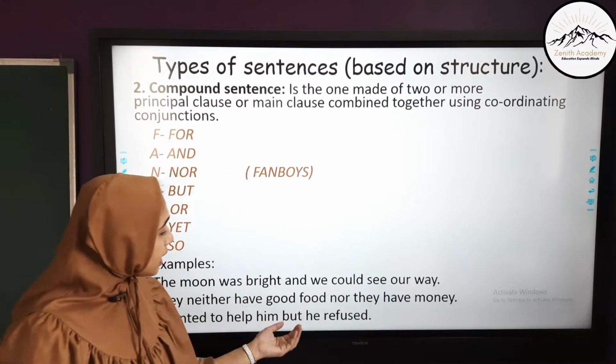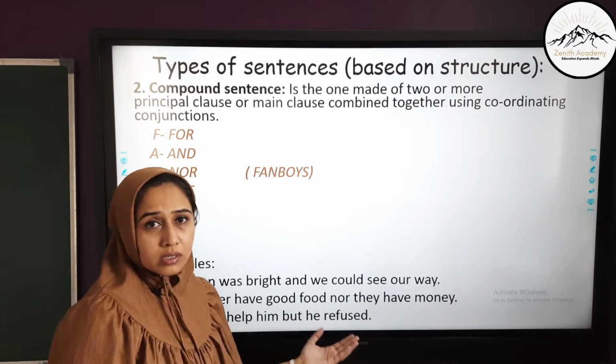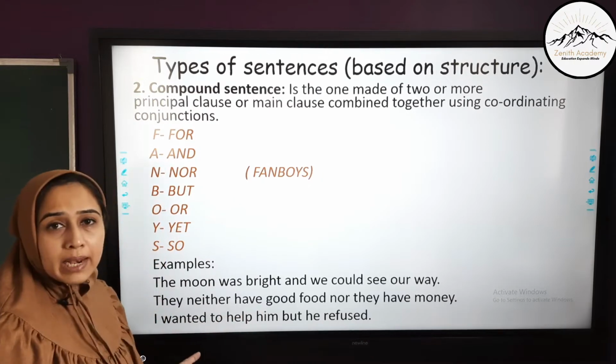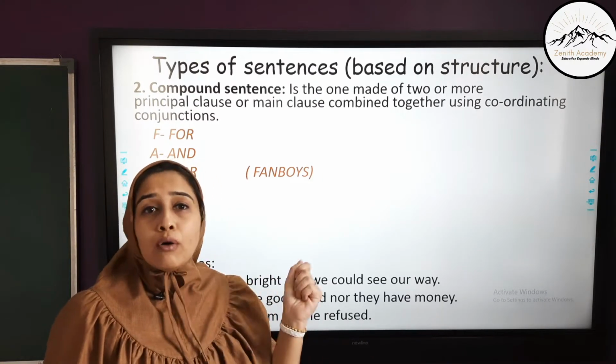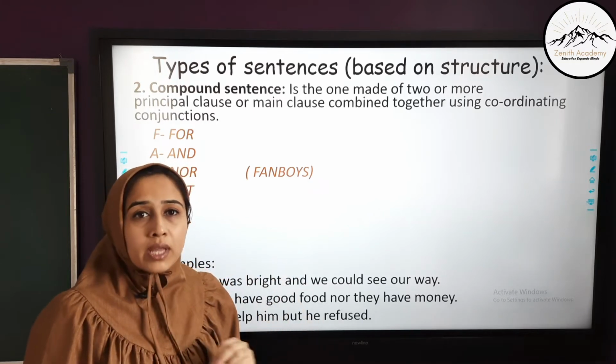Now here the coordinating conjunction but is used to combine two main clauses: he refused, and I wanted to help him. One main point: how do you identify the compound sentence? There are two things to remember.